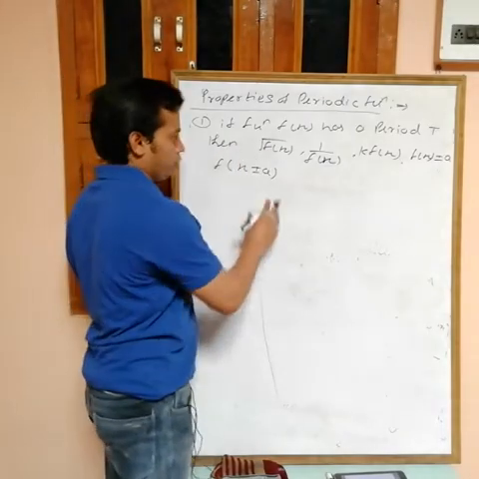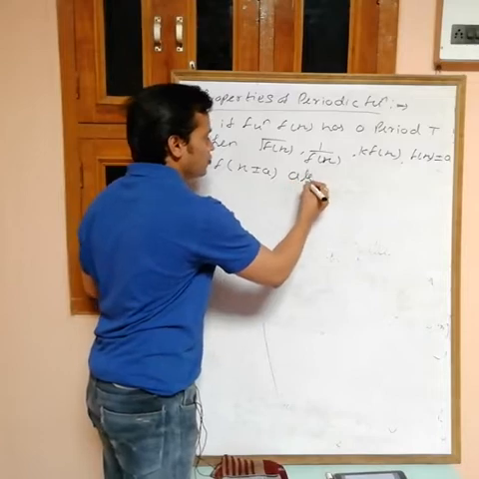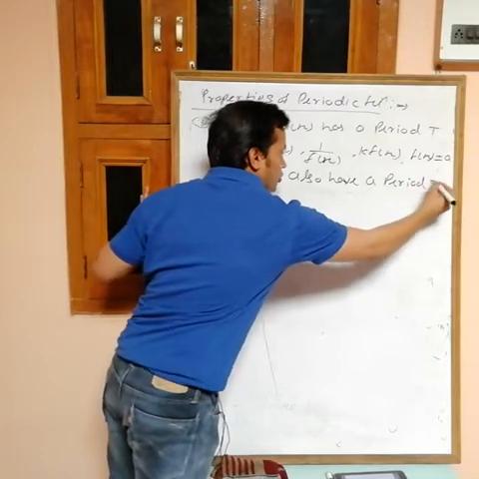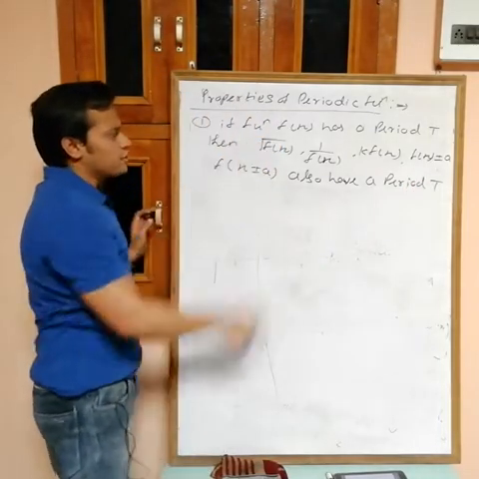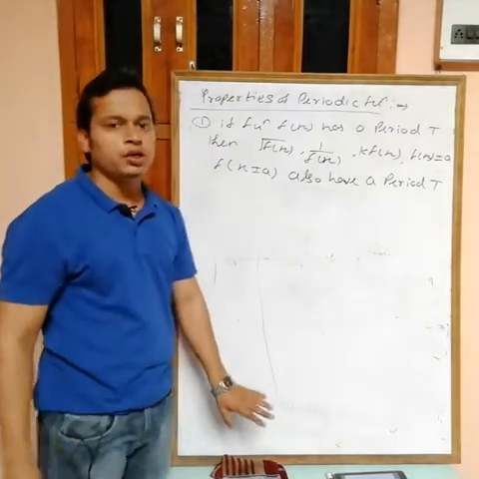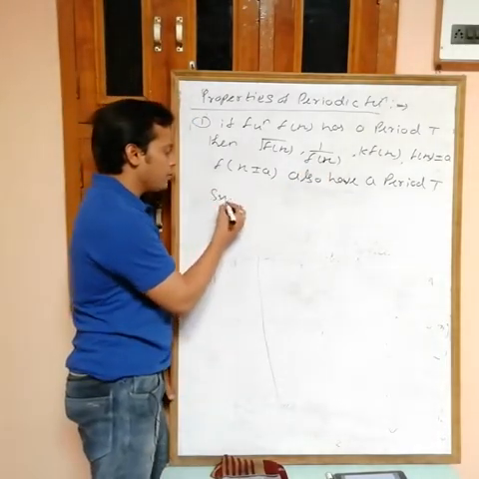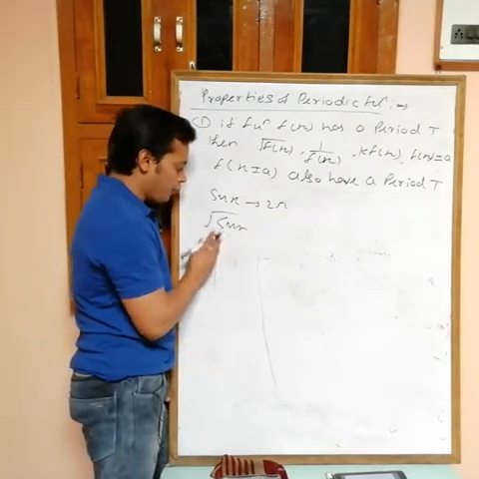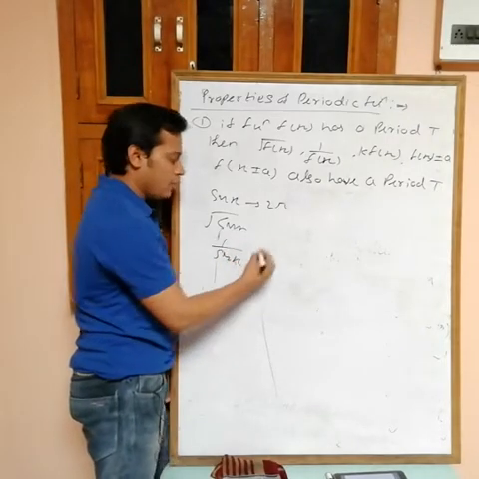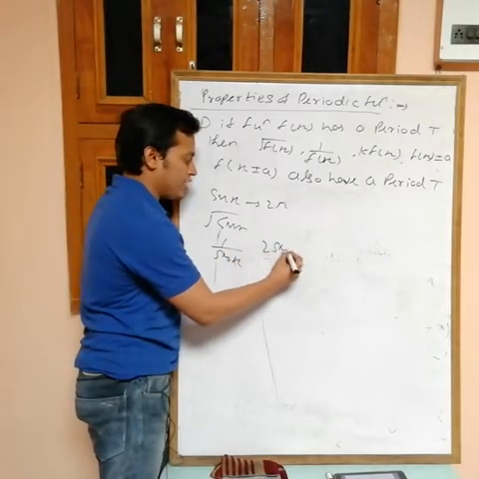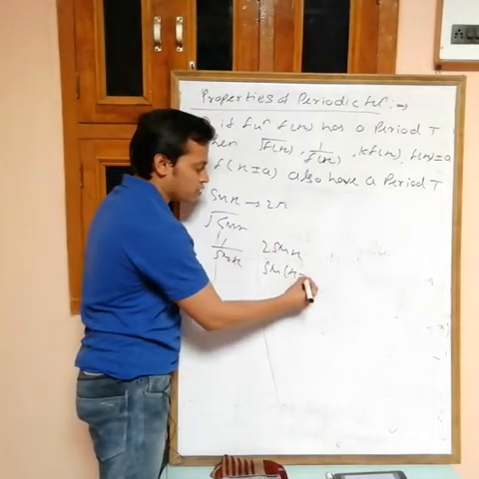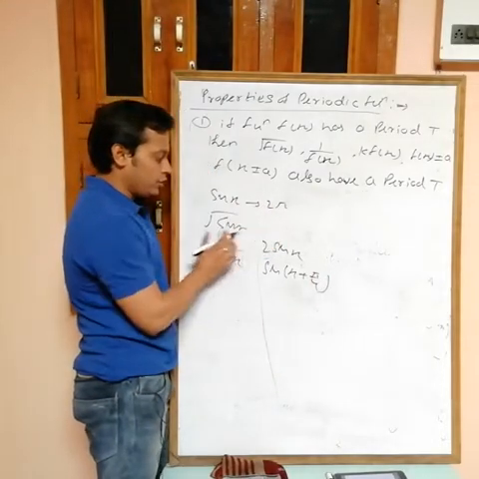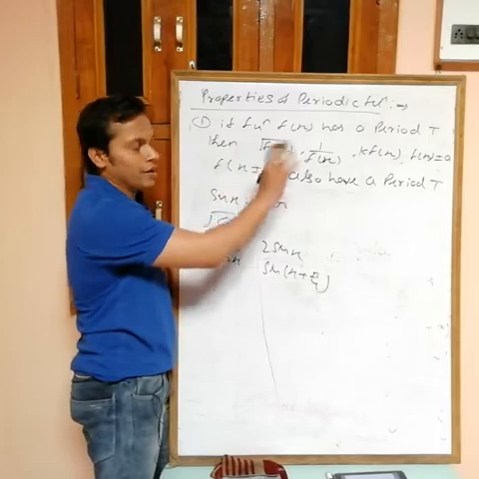So then these also have period t. If the period of function f(x) is t, then all these types have period t. How can we use this? Actually, the period of sin x is 2 pi, so the period of root sin x is 2 pi, the period of 1 by sin x is 2 pi, the period of 2 sin x is 2 pi, and the period of sin x plus pi by 4 is 2 pi. If sin x has period 2 pi, then all these also have period 2 pi.